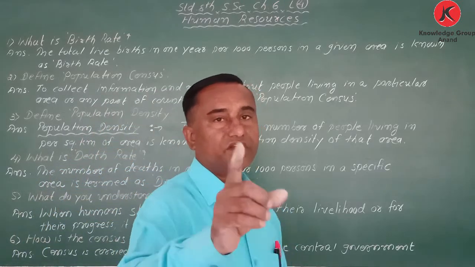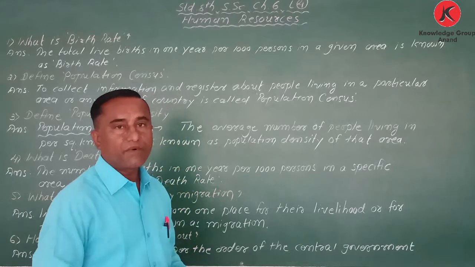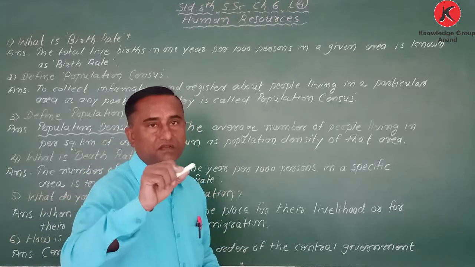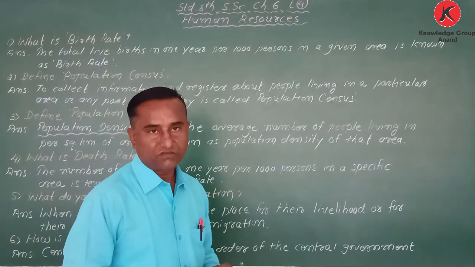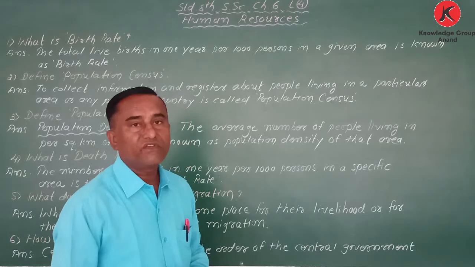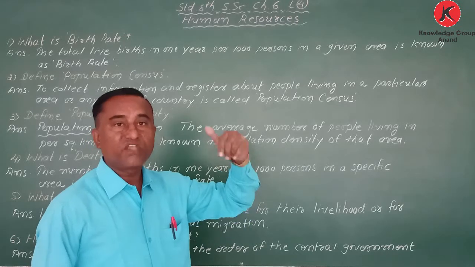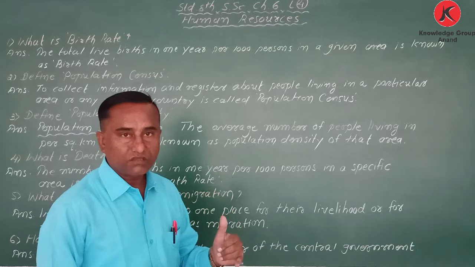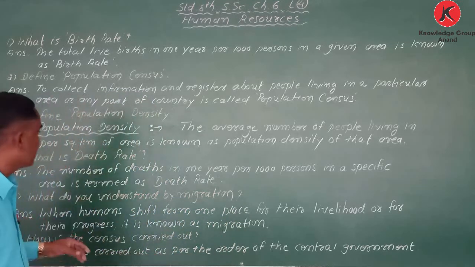My dear students, when we consider Gujarat, in Ahmedabad we have more population. When we consider population, Ahmedabad comes first. But when we consider density, Surat comes first. In Ahmedabad we have more population but density is less, while in Surat population is less but density is more. Remember the thing.